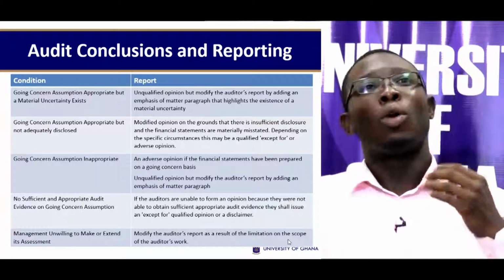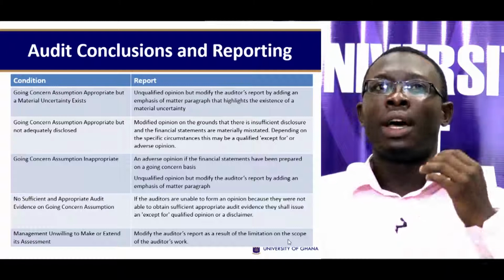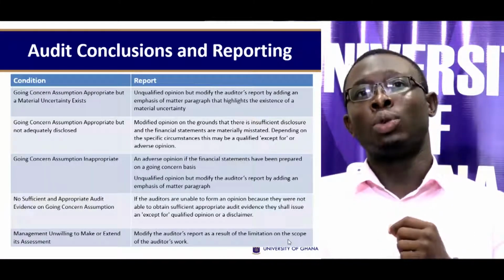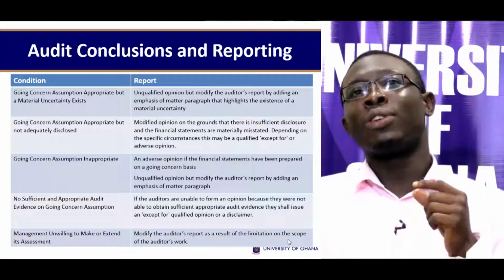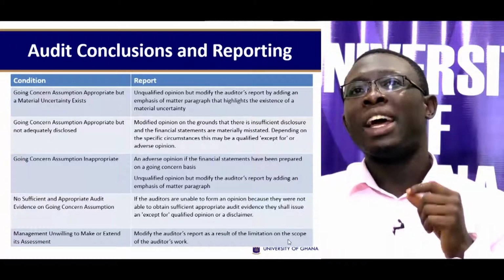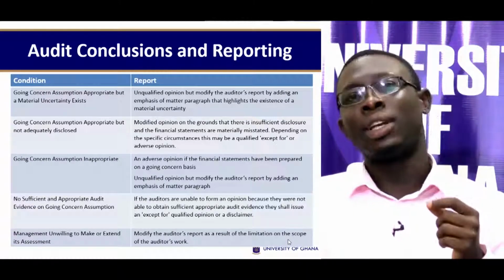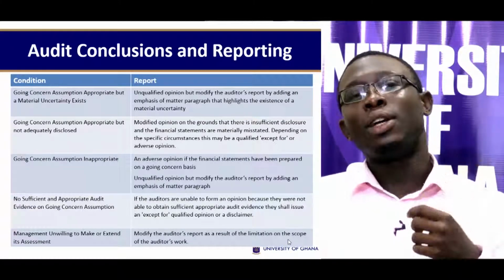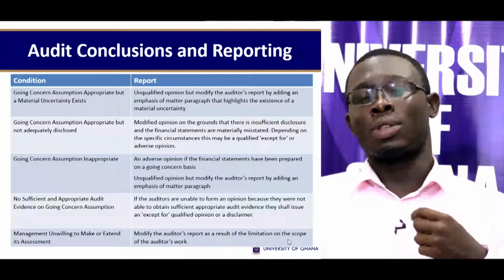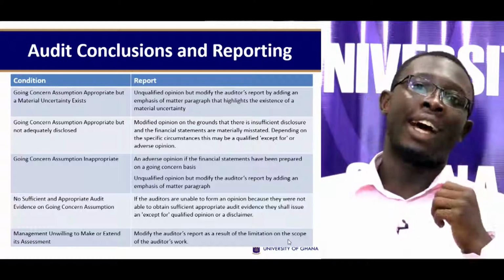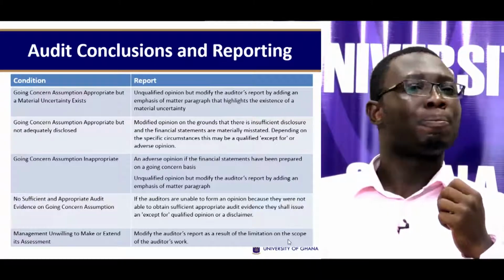Second condition, going concern assumption appropriate but not adequately disclosed. Here the auditor should issue a modified opinion on the grounds that there is insufficient disclosure and the financial statements are materially misstated. Depending on the specific circumstances, this may be a qualified, an 'except for', or an adverse opinion.